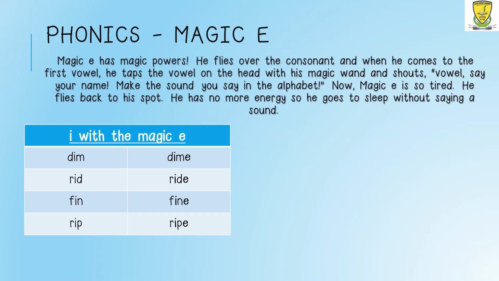Dim. If we add a magic E at the end of it, the I becomes an I and the word changes. Let's try saying the word now. Dime. Let's try saying the next word.